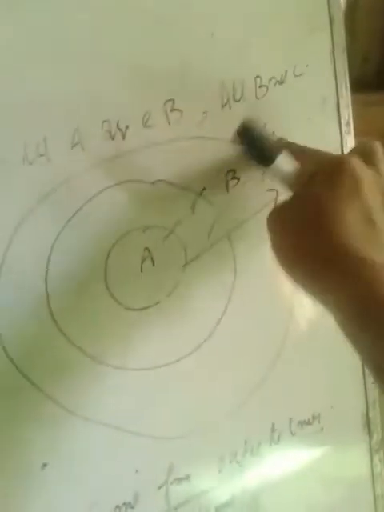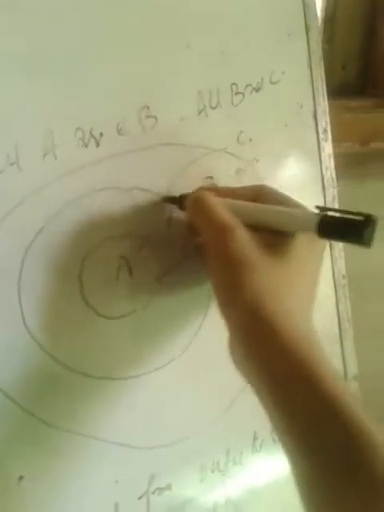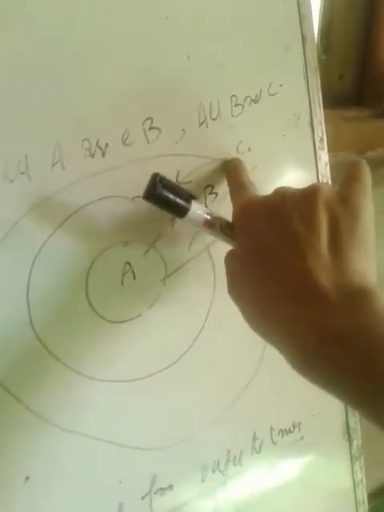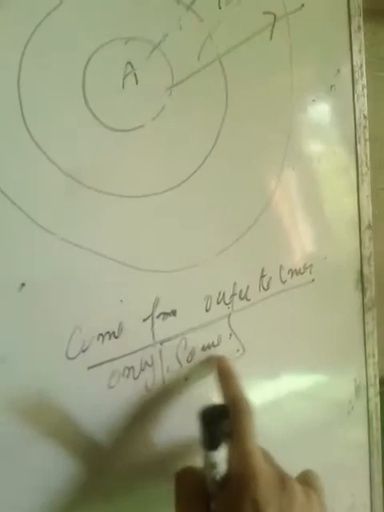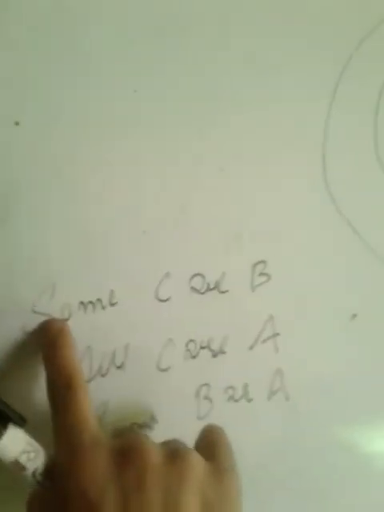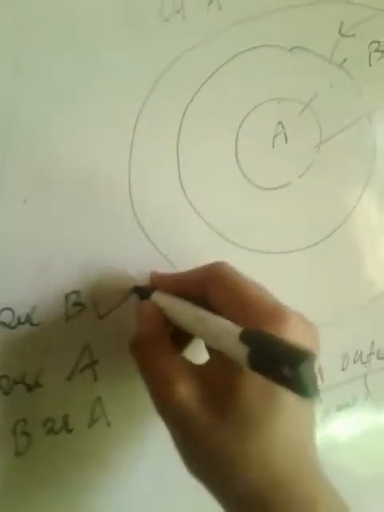Have a look. C to B: this is the outer layer and this is inner. Going from outer to inner, only some is true, so some C are B is true.